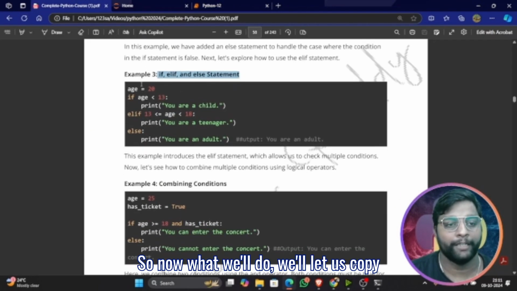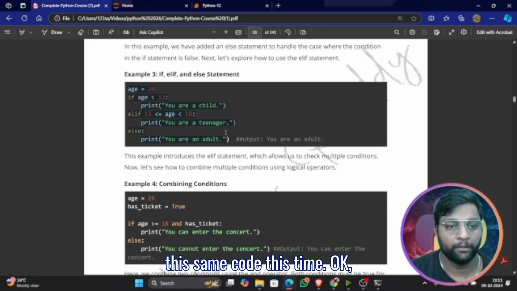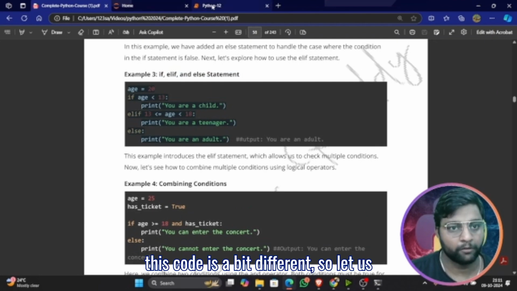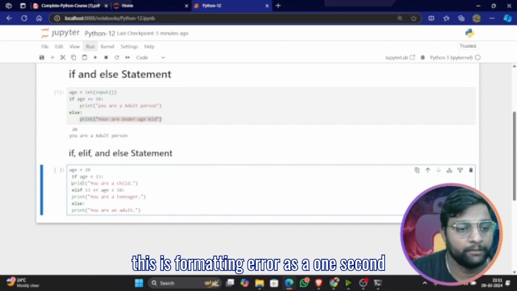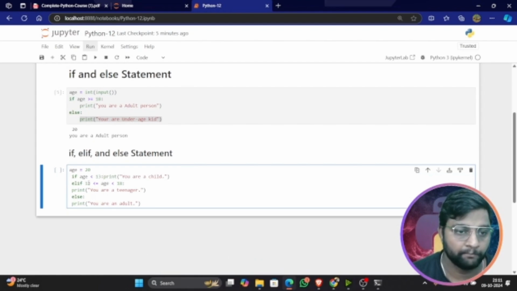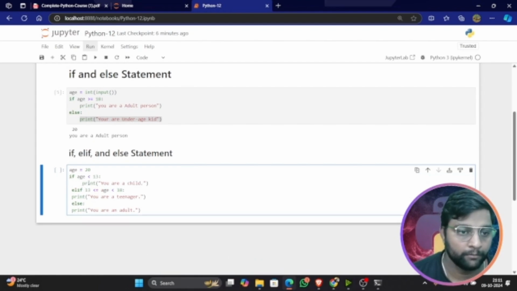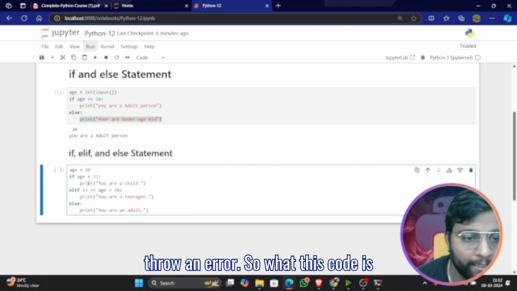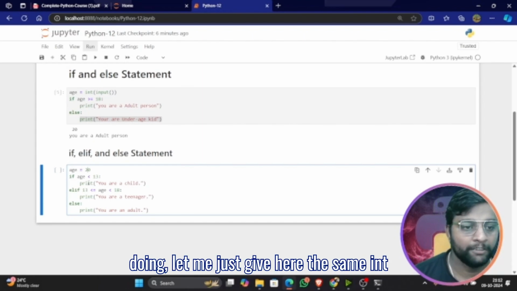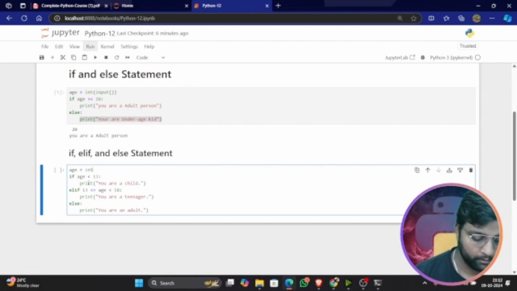Now let us copy this same code this time. This code is a bit different, so let us copy this. Okay, there is a formatting error. So make sure the indentation is proper. If there is no proper indentation, it will throw an error. So what this code is doing, let me give here the same int input.